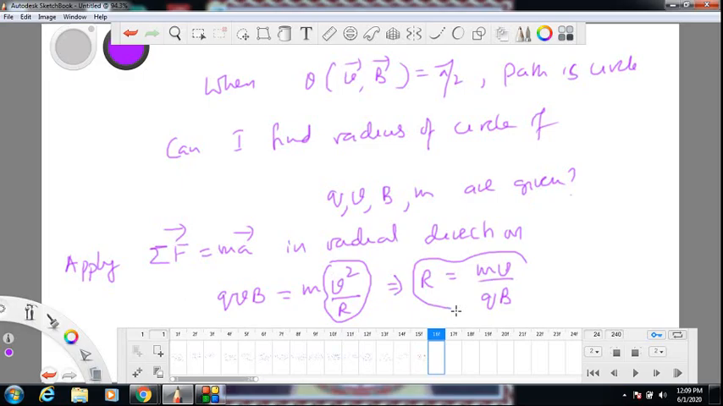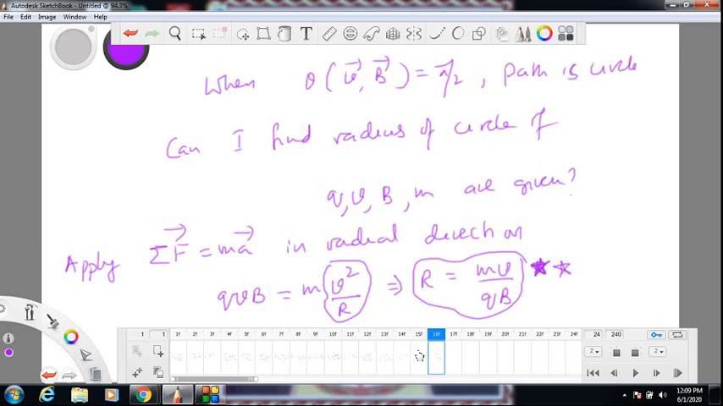This is a very important formula. You can remember it, but the idea behind the derivation is important. F equal to ma in radial direction. So quite an important result. Not only that, there are some more things here which we must explore, and there can be very tricky questions in this case.